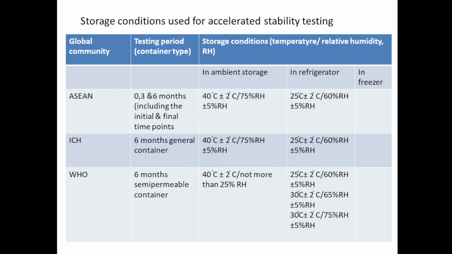As per World Health Organization, 6 months and semi-permeable containers are used. 40 degrees Celsius temperature plus minus 2 degrees Celsius, not more than 25% relative humidity, and 25 degrees Celsius plus minus 2 degrees Celsius, 60% relative humidity plus minus 5% relative humidity, or 30 degrees Celsius plus minus 2 degrees Celsius, 65% relative humidity plus minus 5% relative humidity, or 30 degrees Celsius plus minus 2 degrees Celsius, 75% relative humidity plus minus 5% relative humidity.